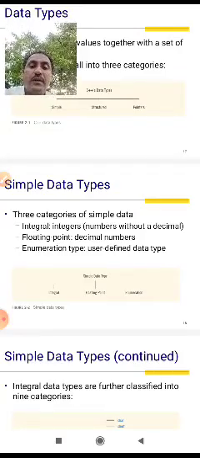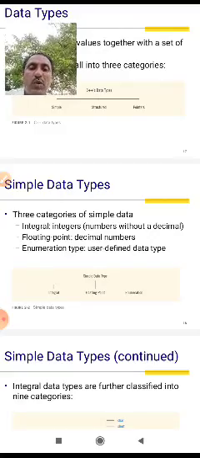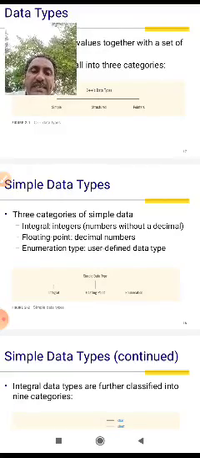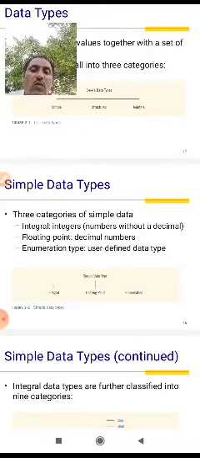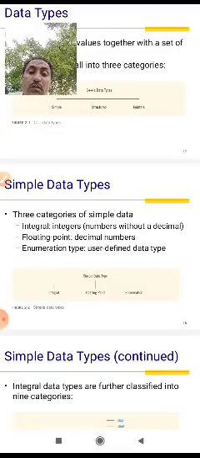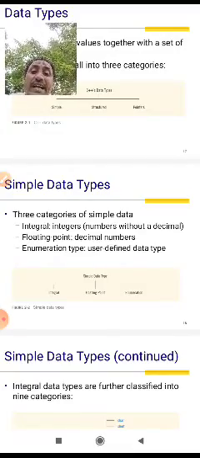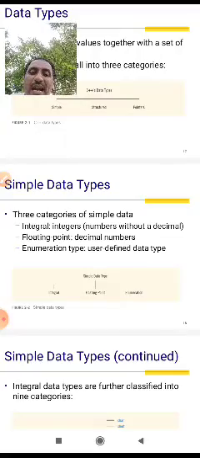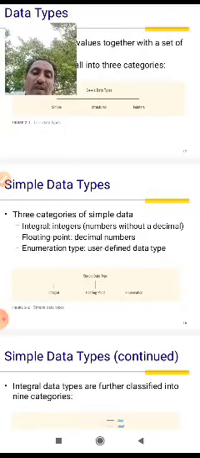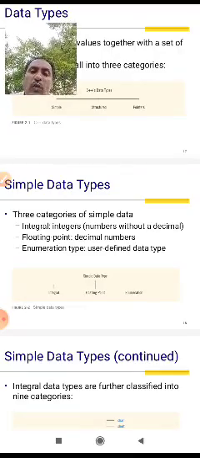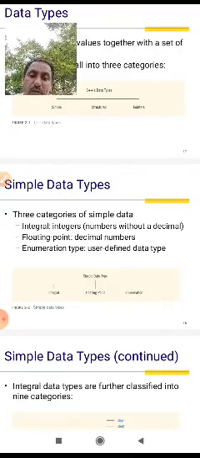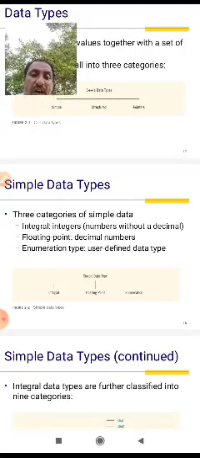Next, floating points: decimal numbers, numbers with point values. Next, enumeration data types: user-defined data types.